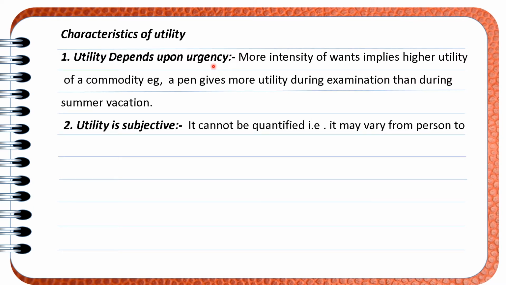Let us see the next characteristic, that is utility is subjective. Listen, when I say utility is subjective, it means that utility varies from person to person. For example, take the example of rainfall. Farmers have more utility of rainfall. Why? Because if rainfall is not there, then he is not in a position to do the farming. Why? Because for farming, irrigation is needed, and rainfall is the basic source of irrigation for him.